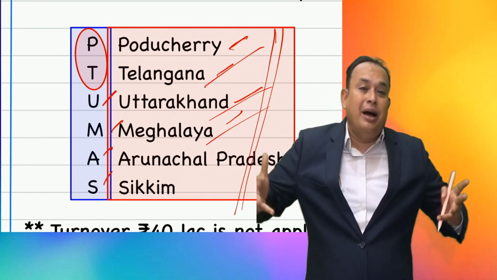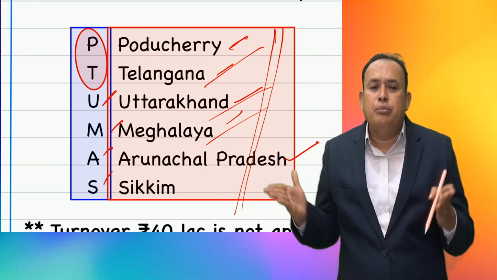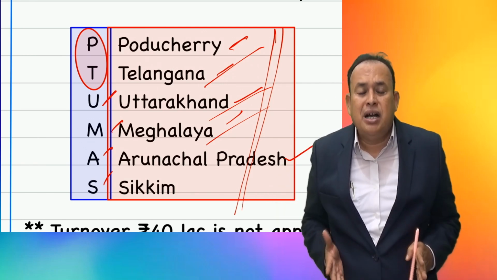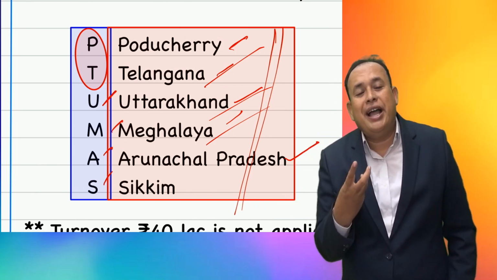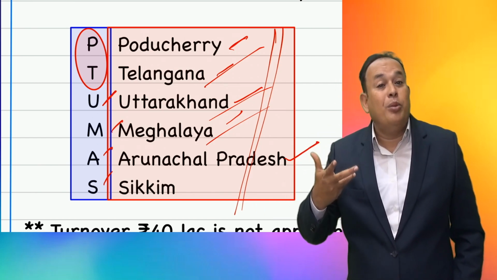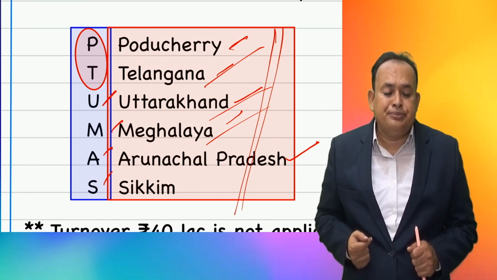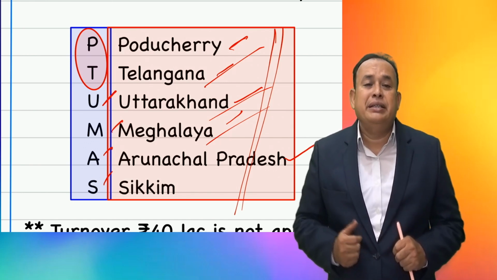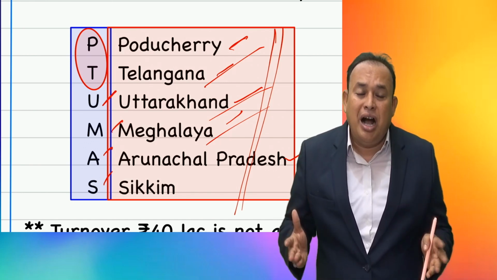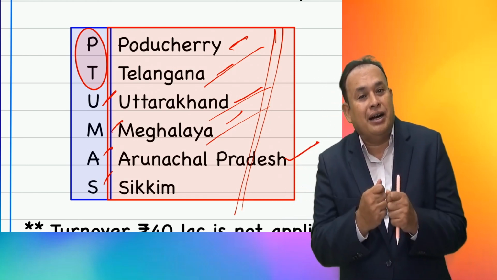I am in Tamil Nadu, I am in Bihar, I am in Madhya Pradesh, I am in Delhi, I am in Goa, I am in Andaman and Nicobar Islands, I am in Dadra and Nagar Haveli, I am in the state of Maharashtra, I am in the state of Jammu and Kashmir, I am in the UT of Ladakh.